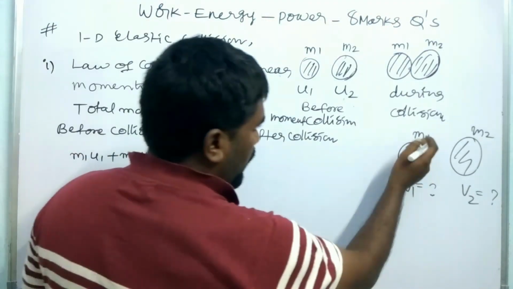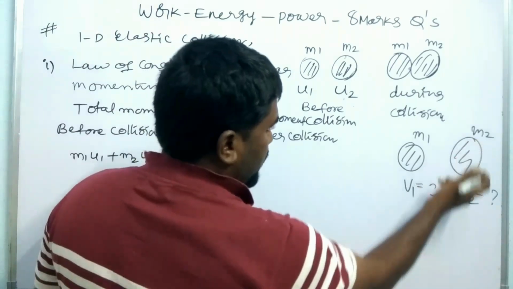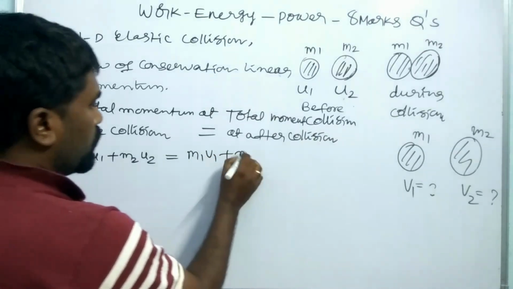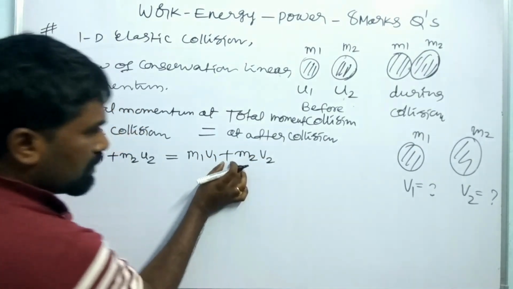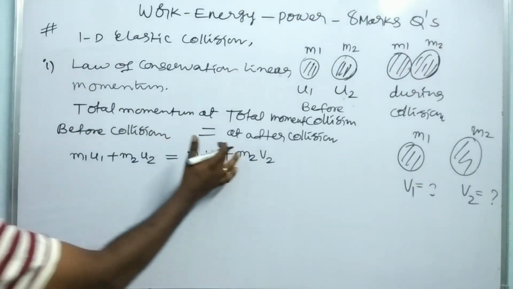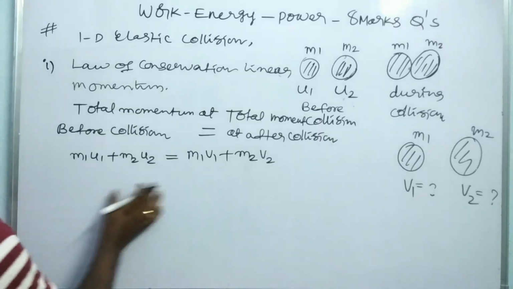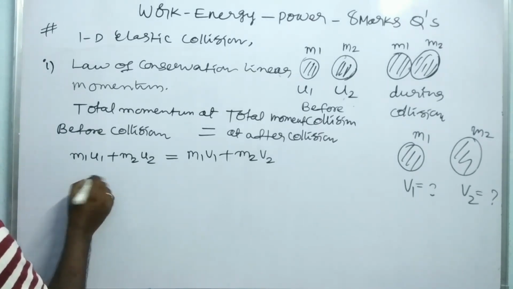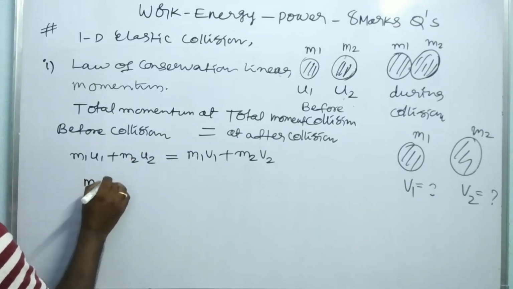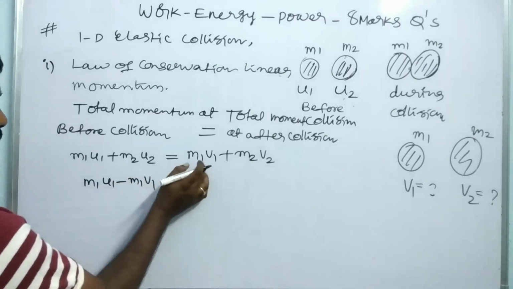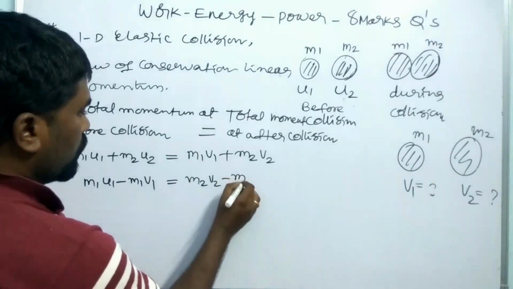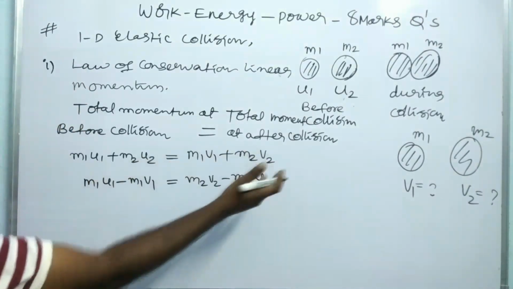After collision the first body gets velocity v1 and the second body gets velocity v2. So m1 v1 plus m2 v2 gives us the total momentum. So this is before collision, this is after collision, right? Now we have to simplify this. The m1 terms go to one side and the m2 terms to the other side. So m1 u1 minus m1 v1, and m2 v2 minus m2 u2.